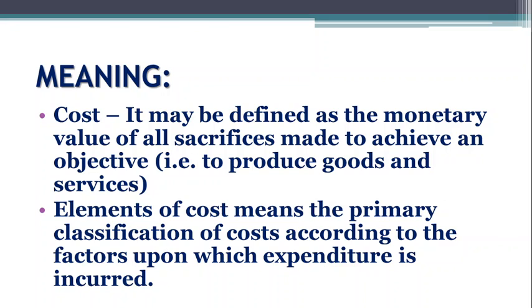Let us take one example. For manufacturing furniture, what is needed? Timber, carpenter, Fevicol, design, all equipments, and to manage all these things, supervisor is also needed. So all these are nothing but the factors which are required to manufacture a furniture, and expenses incurred on these factors is nothing but elements of cost.